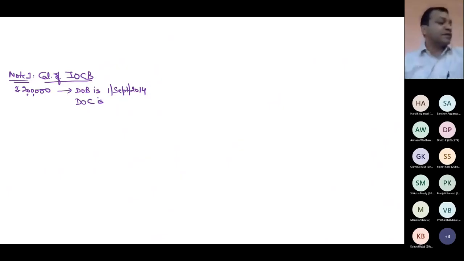Yes, 1st September 20. It was in the second line of the question. And the date of repayment is 31st March 18. These three dates are always relevant.